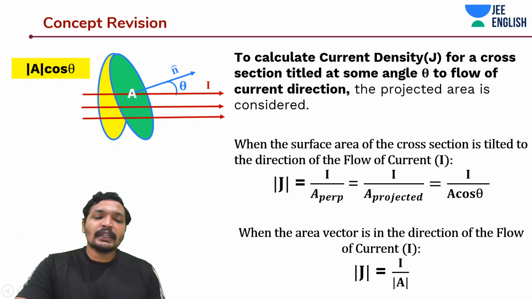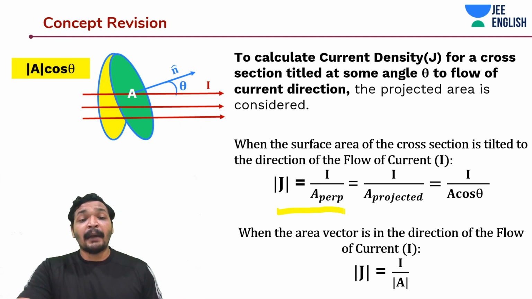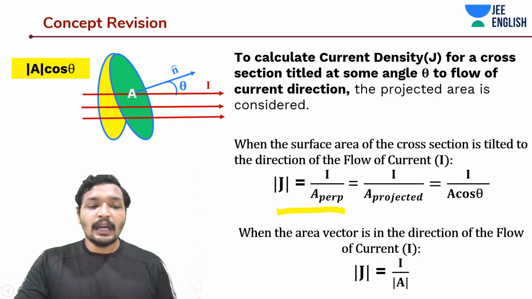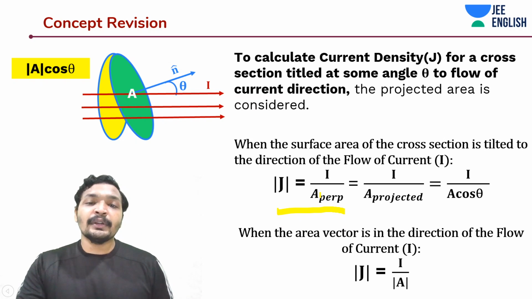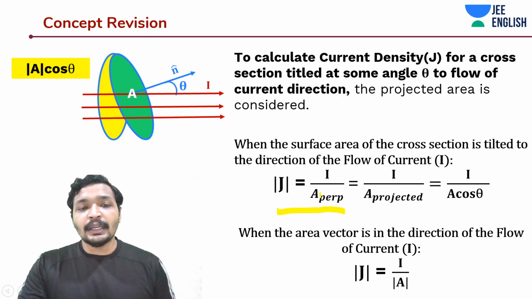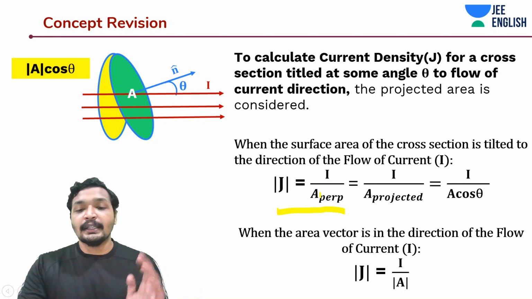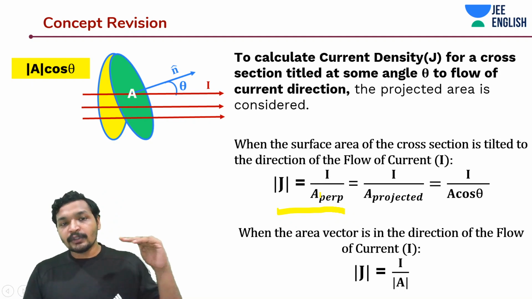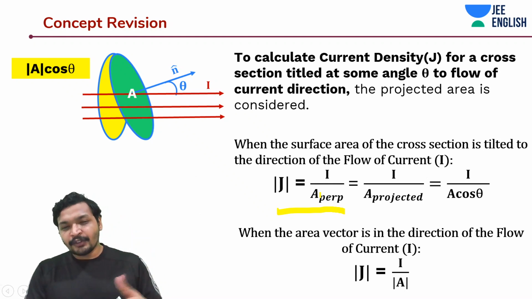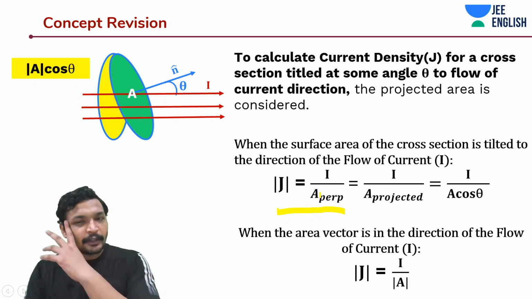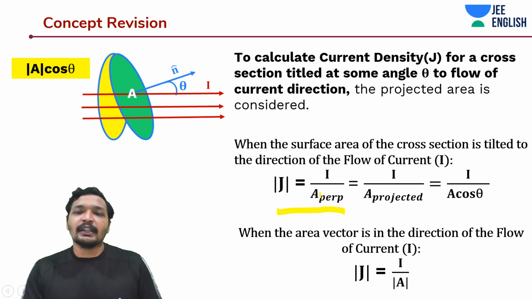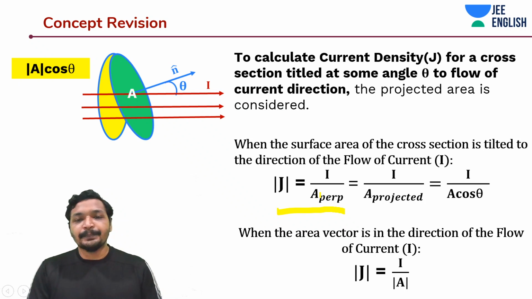Or you can take the projected area and calculate the current density. To calculate the current density, you take just the area perpendicular to the direction of flow of current, which means parallel to the area vector, perpendicular to the area itself. It's rather intuitive to keep it as parallel to the area vector, because we will get more used to the area vector as we talk about current density.